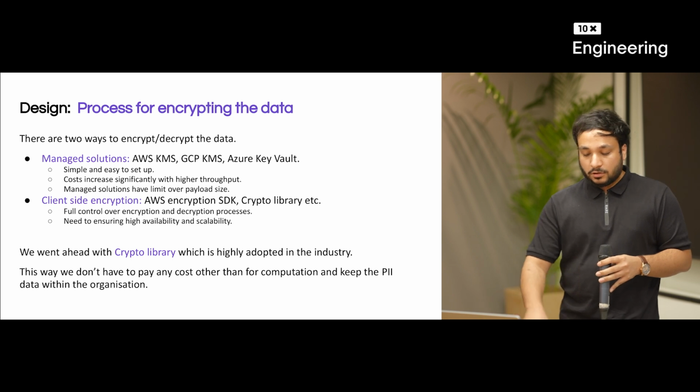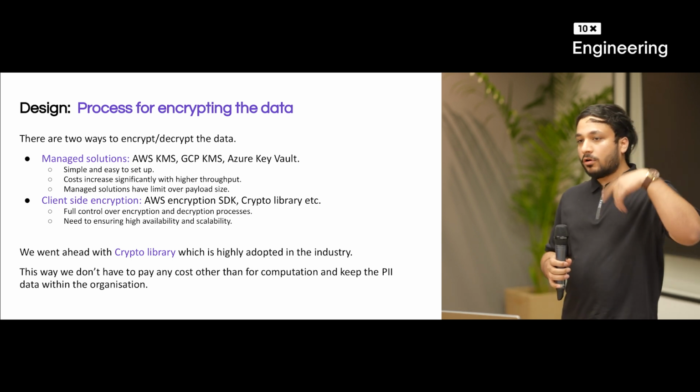The other option is client-side encryption, right? You do not have to call any API.